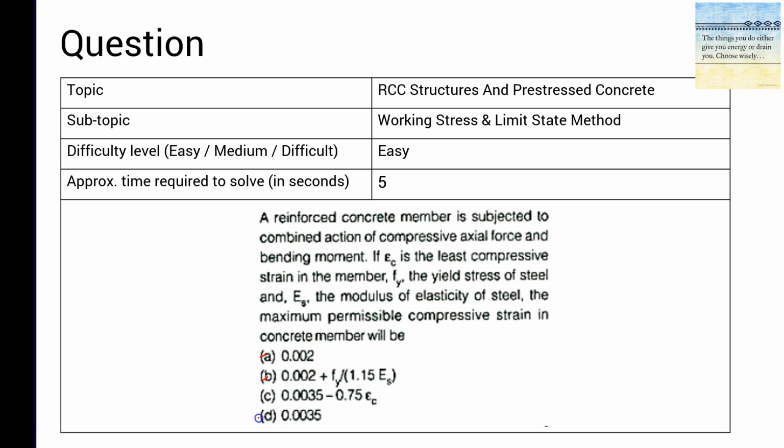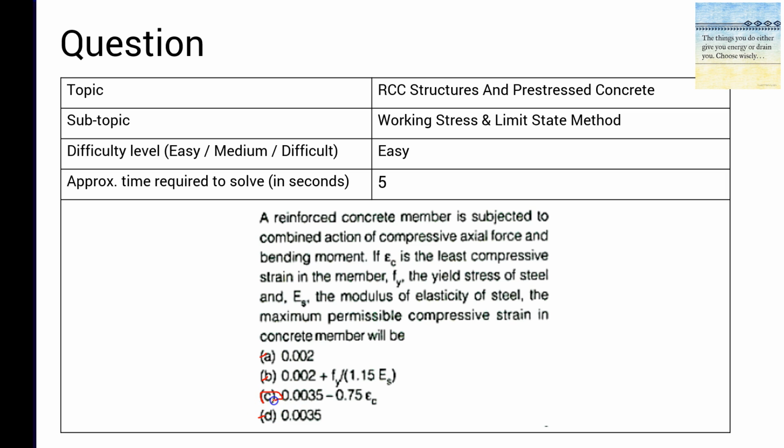If you come to option D, we will skip through C. If you see option D, this is the value IS 456 2000 prescribes for a bending member under compression. This is the maximum strain it can undergo. So obviously it can't be A, it can't be D, because option A corresponds purely to compressive axial force alone, and option D corresponds to only bending compression. In that way we can eliminate A, B, D, and we can say the answer is C.